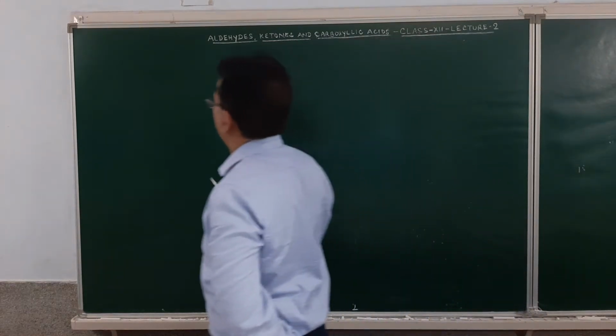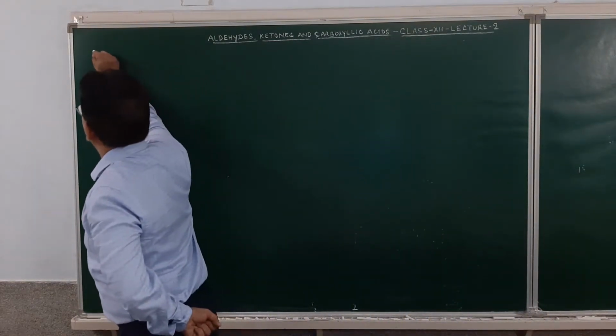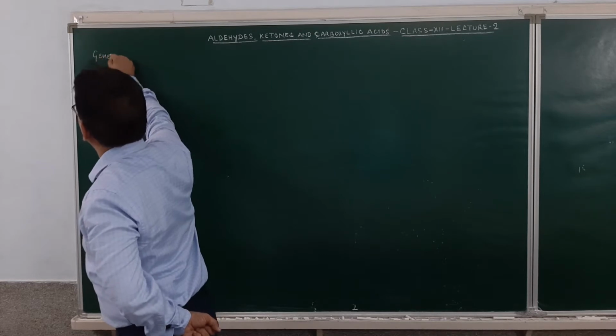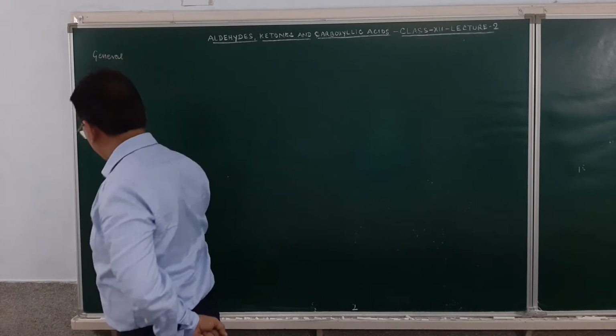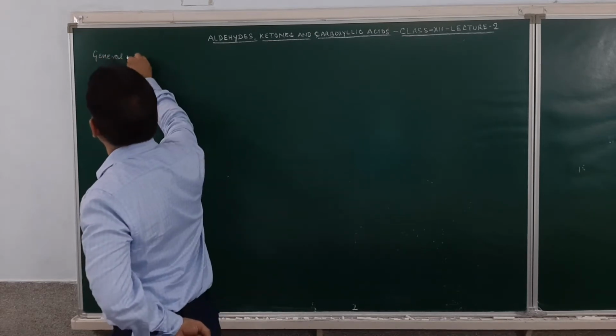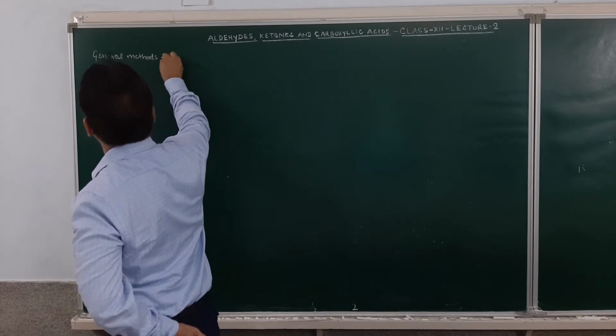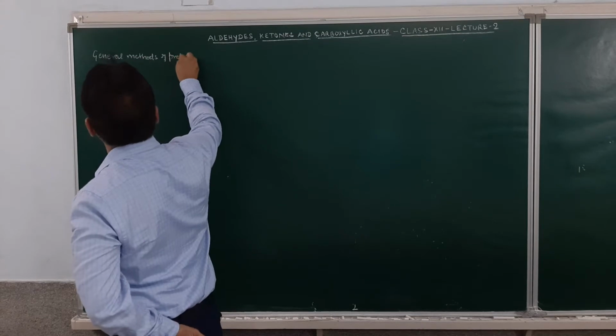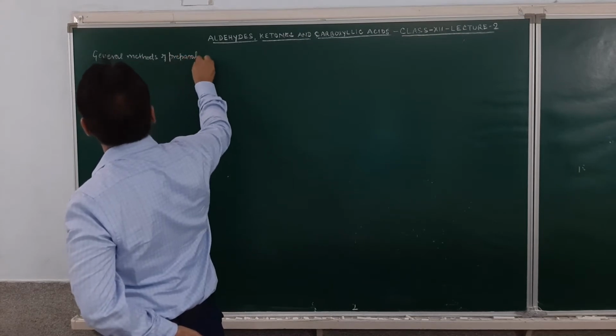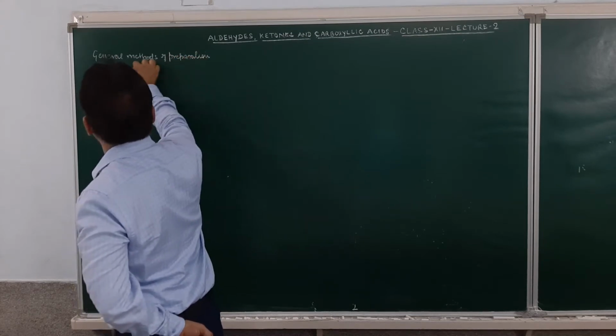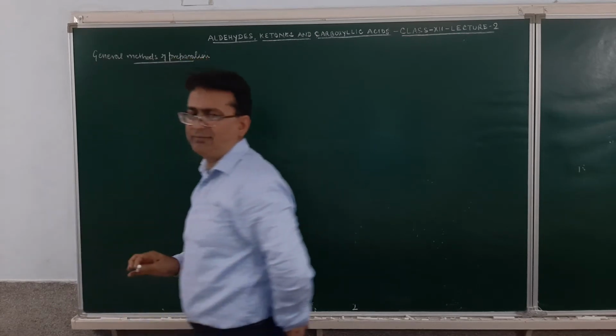So, the second method of preparation, that was a general method of preparation that we were discussing. In general methods of preparation, the second method of preparation will be from hydrocarbons.